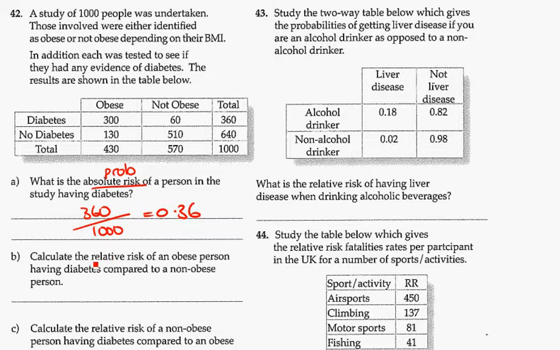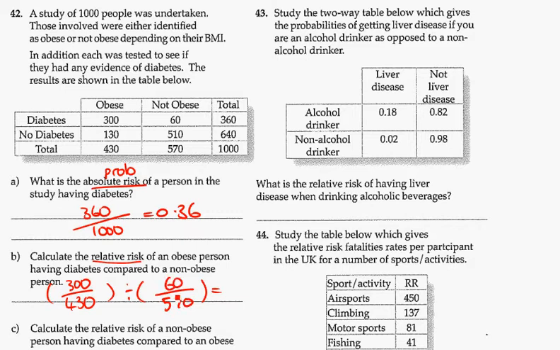360.36. Right, we want a relative risk. So relative risk is where we compare two probabilities of an obese person having diabetes. So 430 obese people, 300 of them have diabetes, and we're comparing that with the non-obese people, the probability of one of them having diabetes.